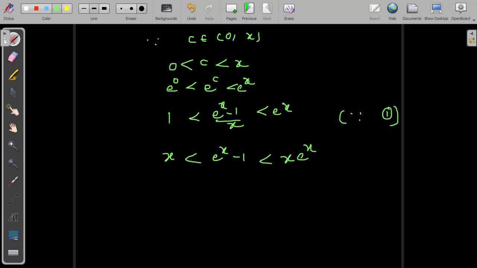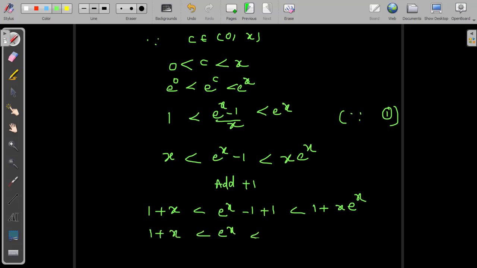After that, for the minus 1, you can add 1 to the inequality, which means 1 plus x less than e power x minus 1 plus 1, less than 1 plus x times e to the power of x, which gives 1 plus x less than e power x less than 1 plus x times e power x, because plus 1 and minus 1 cancel out. So this completes the proof.